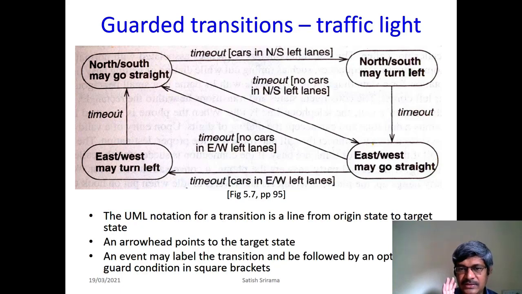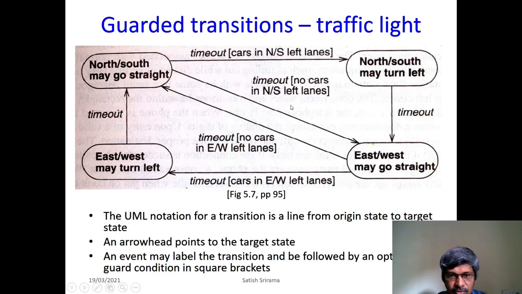Originally they were going straight, and when the timeout happens, it will check whether there are any cars in the left lane. So that is the thing. On timeout, if there are cars in the north south left lanes, it will transition to a different state, north south may turn left.